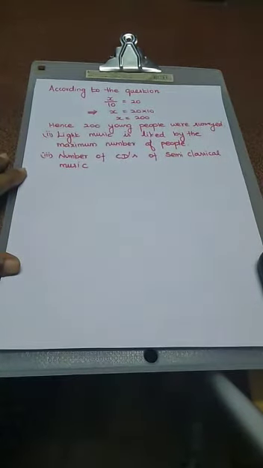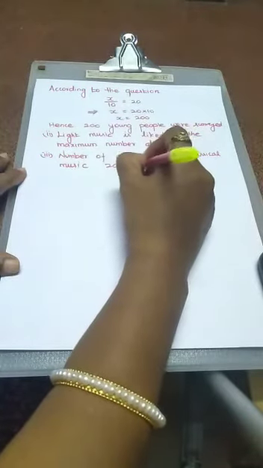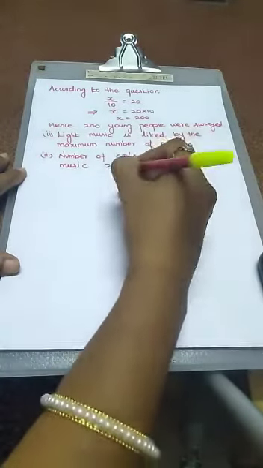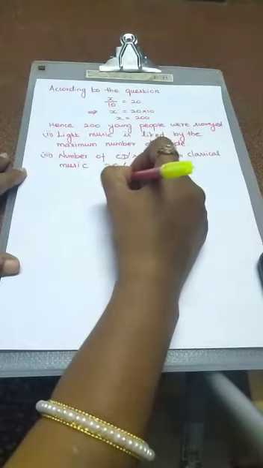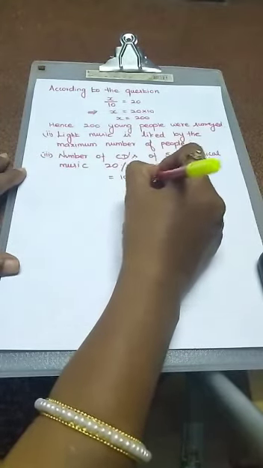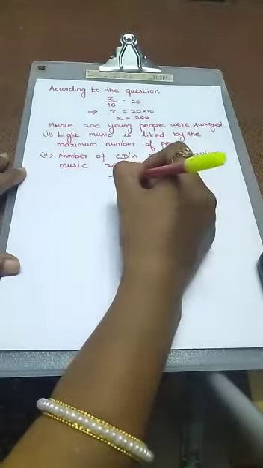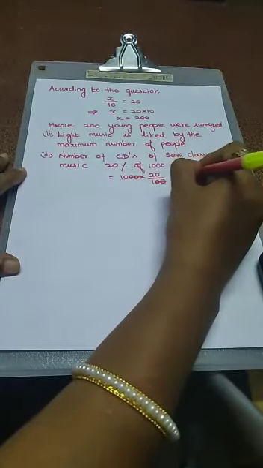Semi-classical music means 20%. So 20% of 1000. How can we calculate? 1000 into 20 by 100. The zeros cancel, so the answer is 200.